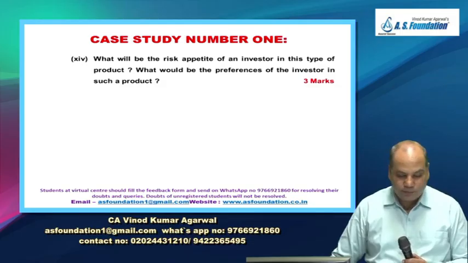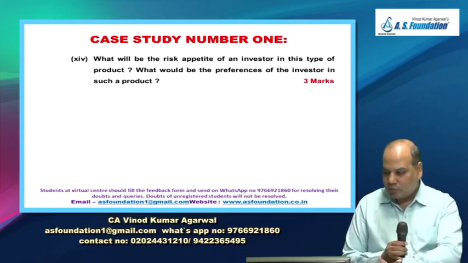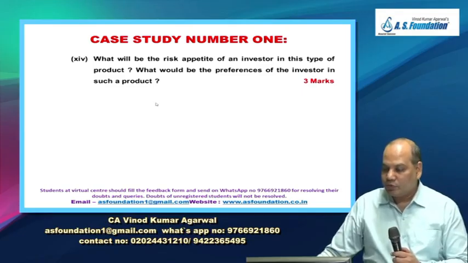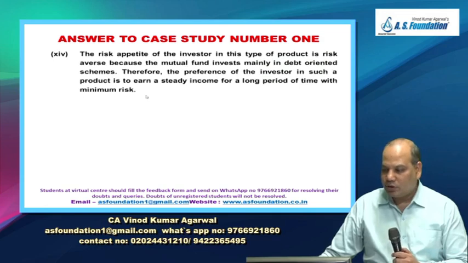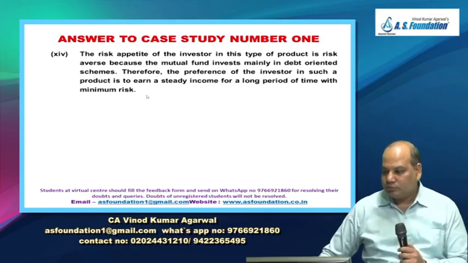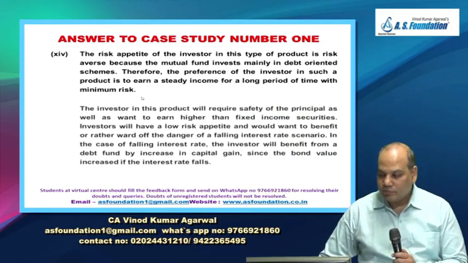Now the next question, number 14, is, what will be the risk appetite of an investor in this type of product? What will be the preference of the investor in such a product? So what do you think? Low risk? Because it's a debt oriented scheme. So the risk appetite of the investor in such product will be low. He is risk averse. Therefore, the preference of the investor in such a product is to earn a steady income for a long period of time with minimum risk.